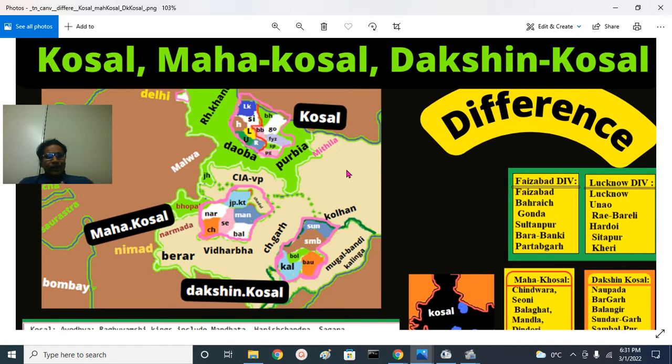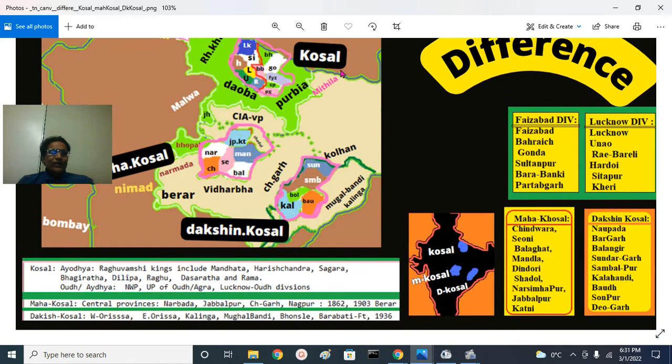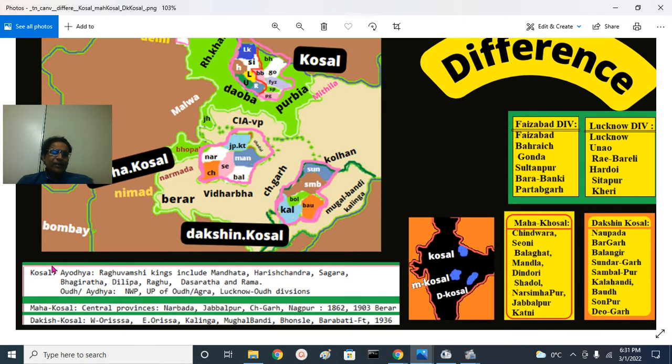The Kosal region is a historical region of Bharat. Sometimes the Kosal region is called the Ayodhya region, or the Saketa kingdom, Ayodhya kingdom. In modern times, during late Mughal rule, it was called the Ayodhya region, and it was anglicized or corrupted as the Awadh region. The Nawab of Awadh was deposed around 1856 due to misgovernance by Lord Dalhousie. That region got annexed to the British East India Company Bahadur.